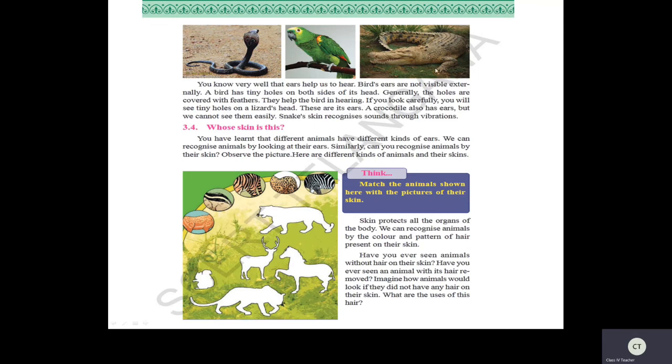Now a crocodile also has ears, but they cannot be seen externally. We cannot see them easily.